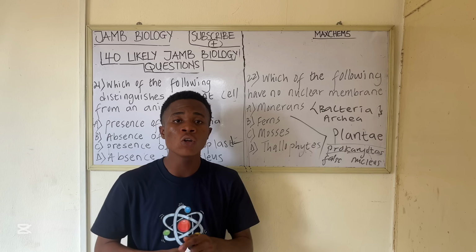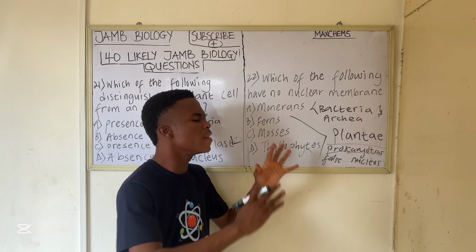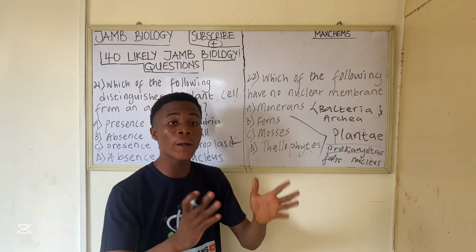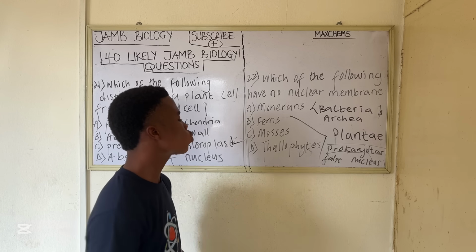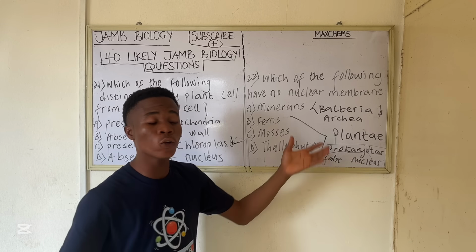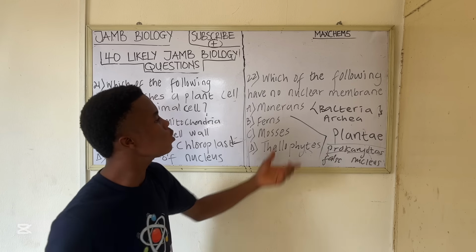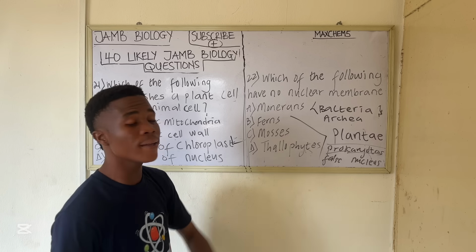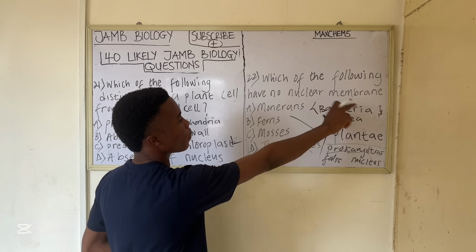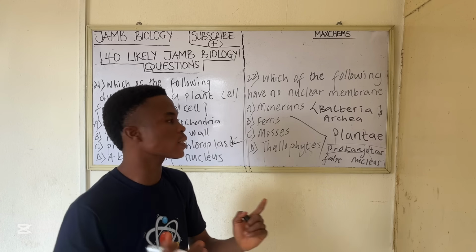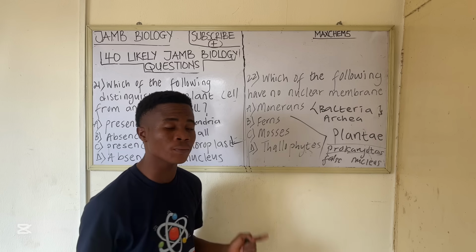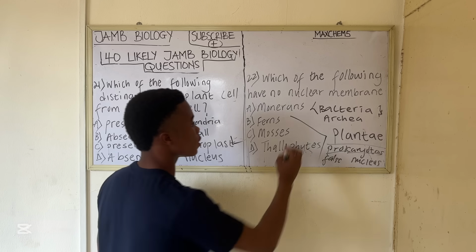They are called eukaryotes because they have what? A membrane bound nucleus, or you can say because they have a true nucleus. So these three are eukaryotes because they have a true nucleus. Option A, monomerans, have no nuclear membrane because they don't have a membrane bound nucleus. You understand? So the correct option to this question is monomerans.